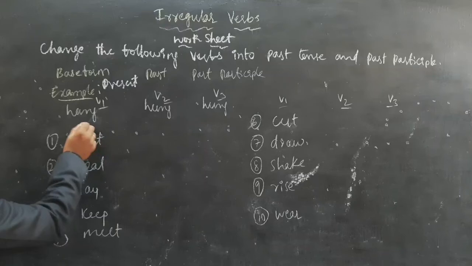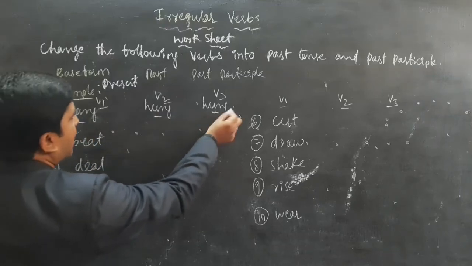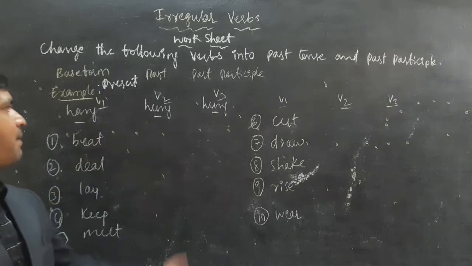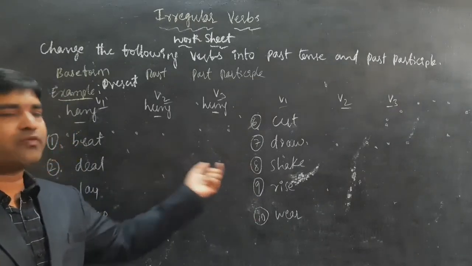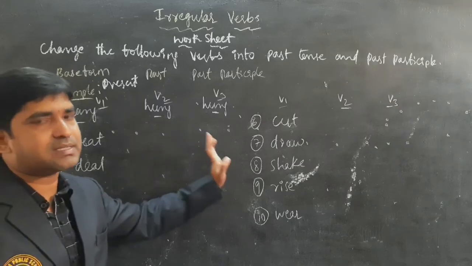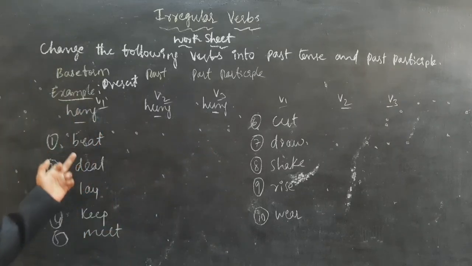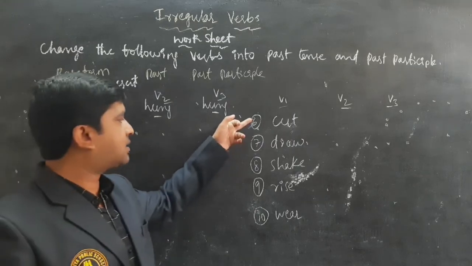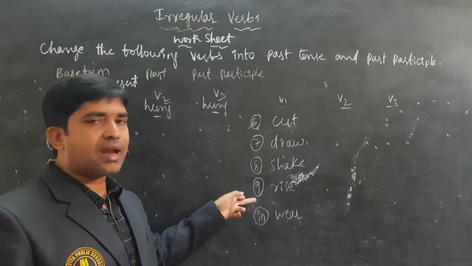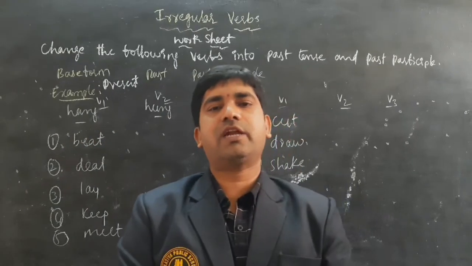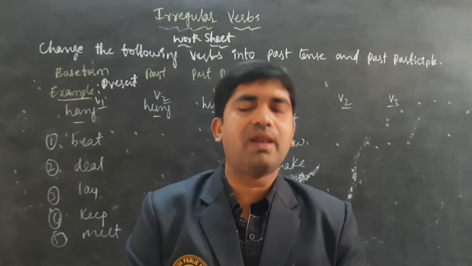One example for you: have, had, had. Write the past tense and past participle, V2 and V3 forms, for the verbs given. Read the verbs carefully. The verbs are beat, deal, lay, keep, meet, cut, drop, shake, rise, weigh. Read these words carefully and change them into past tense and past participle form.